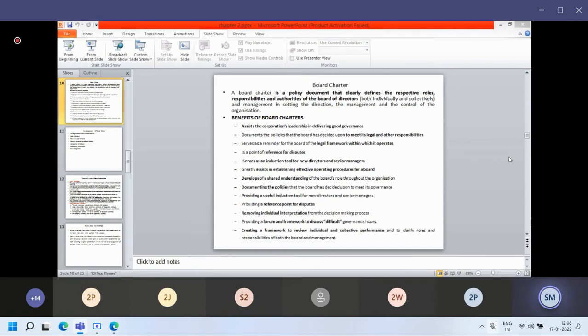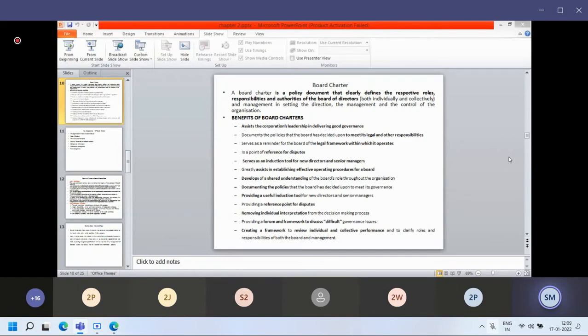Duties and responsibilities of board members. What are the duties and responsibilities of a board member? It depends upon the functionality or designation given to you. For example, if you are the chairman of an audit committee, then the responsibilities of the audit committee are applicable to you. If you are the chairman of the remuneration committee, then whatever responsibilities that committee has come to you.